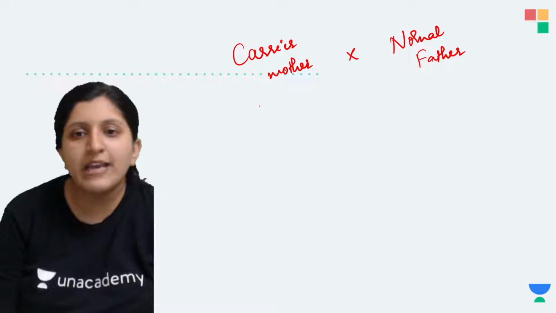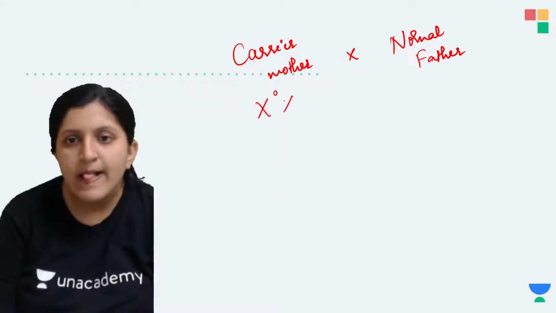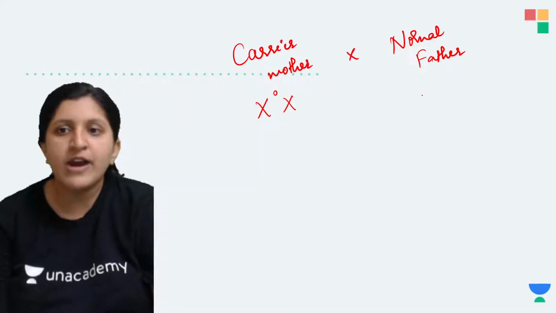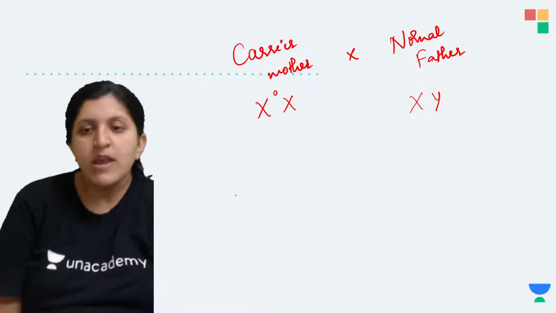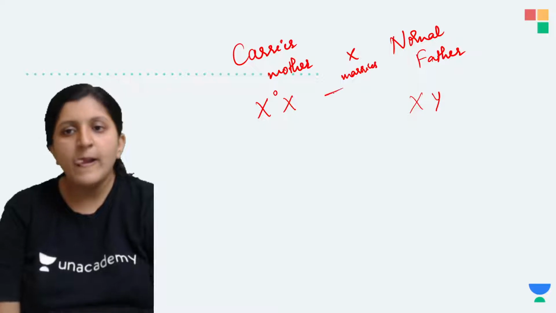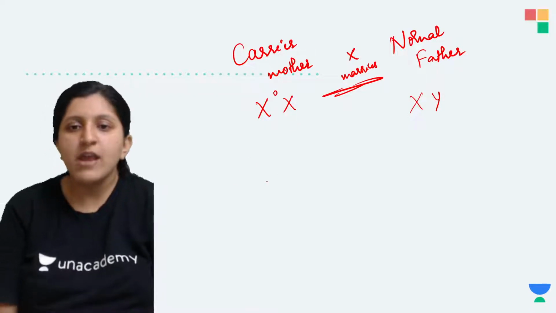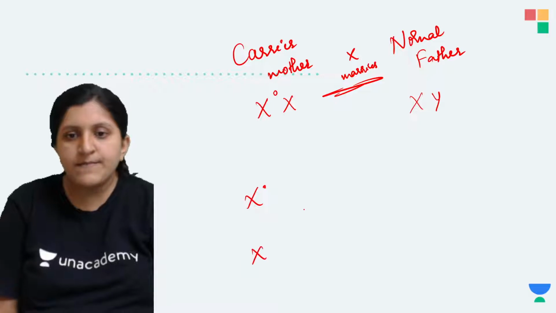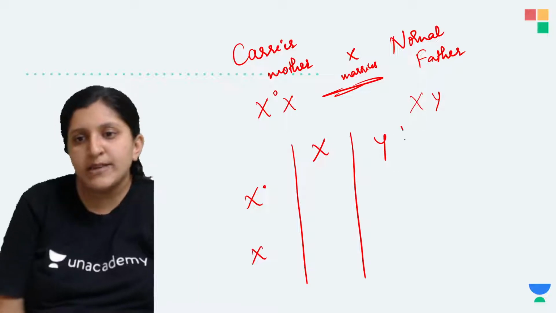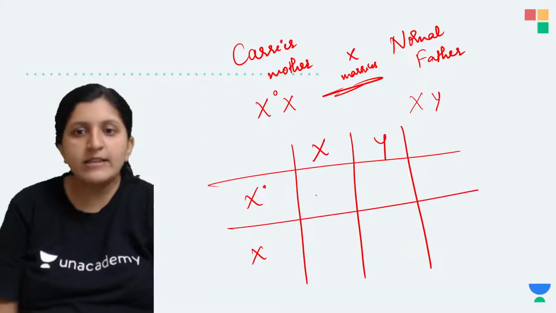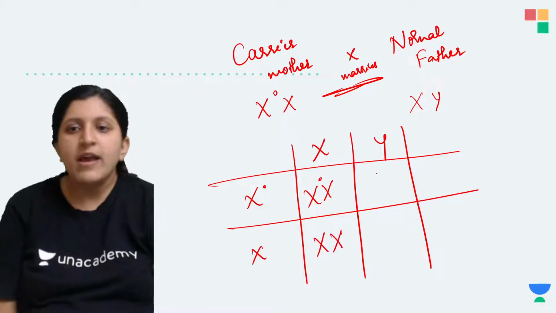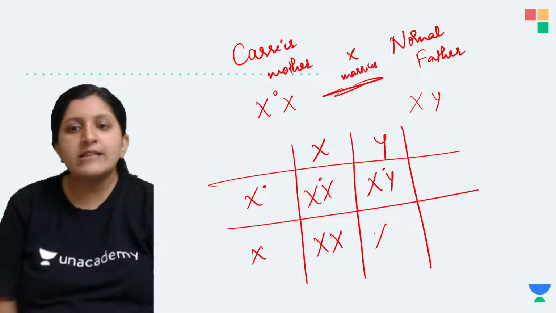So this one is the carrier mother, which we will write as X naught X, and the normal father we will write as XY. So let's do the crossing. This is basically the marriage. Let's put up a Punnett square for this. Now X naught X and here XY. When we do the crossing, this is going to be X naught X, this is going to be XX, this is going to be X naught Y, and this is going to be XY.